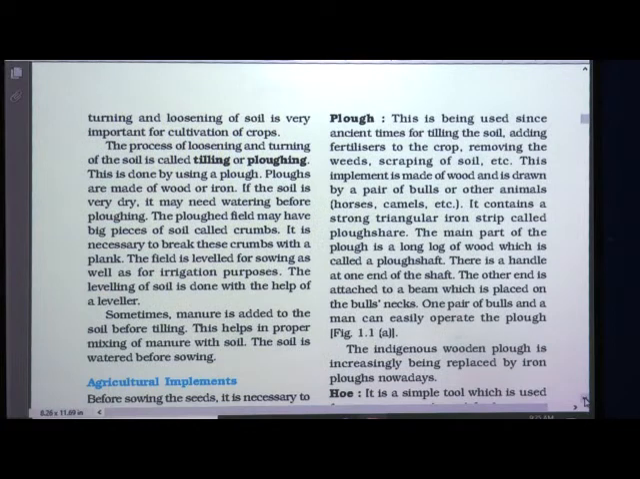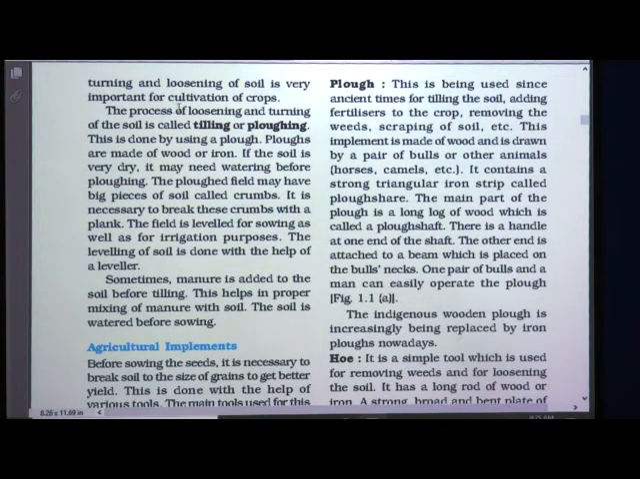Thus, turning and loosening of soil is very important for cultivation of crops. So, the first agricultural practice, that is turning and loosening of soil, is very important for cultivation of crops. The process of loosening and turning of the soil is called tilling or plowing. So, this first practice, that is loosening and turning of the soil, is called tilling, or it is also called plowing. This is done by using a plow.